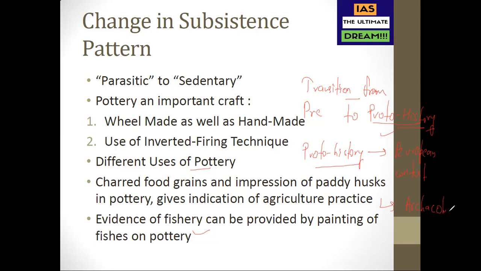But archaeologists have a different definition for proto-history. What are they thinking about proto-history? They are using this word for the long period between the beginning of food production and the advent of iron technology. Because they're using this long period, it would include Neolithic and Chalcolithic cultures in different parts of the subcontinent, including non-Harappan Chalcolithic cultures.